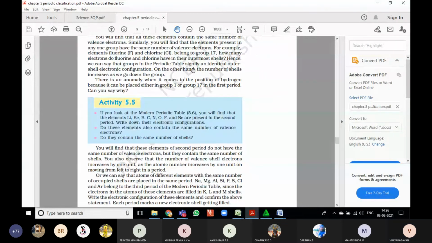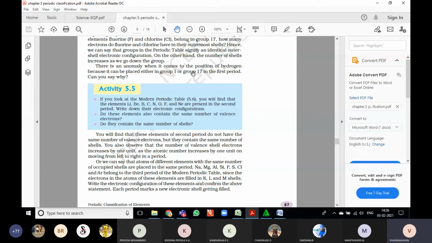We can say that atoms of different elements with the same number of occupied shells are placed in the same period. So sodium, magnesium, aluminum, silicon, phosphorus, sulfur, chlorine, and argon all belong to the third period of the modern periodic table, since the electrons in the atoms of these elements are filled in the K, L, M shells. The electronic configurations of these elements confirm the above statement.